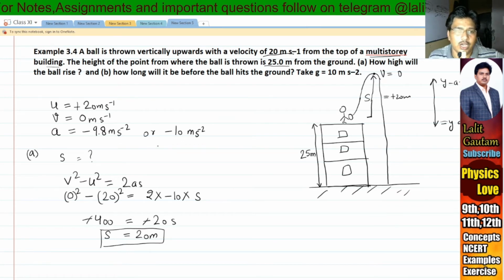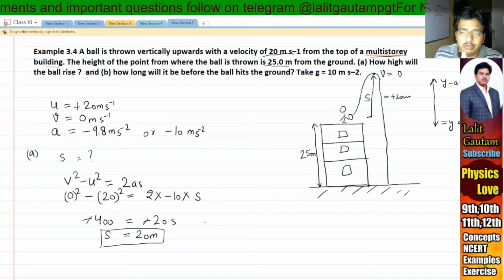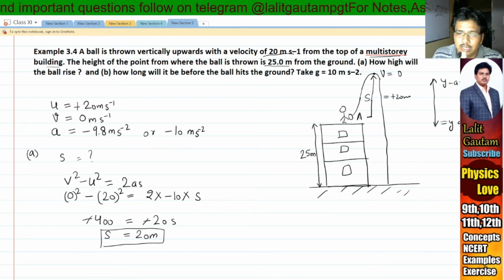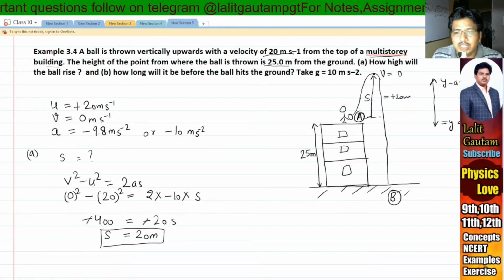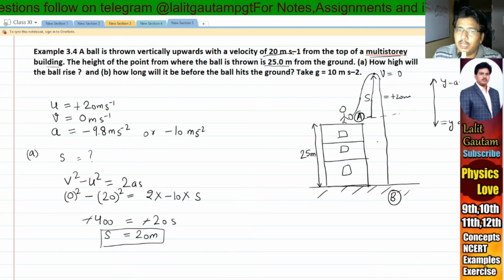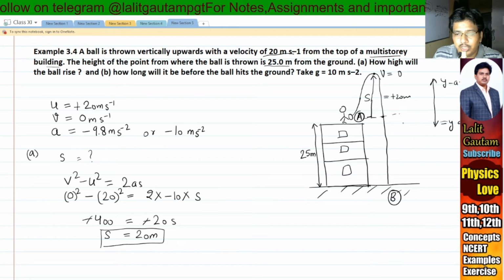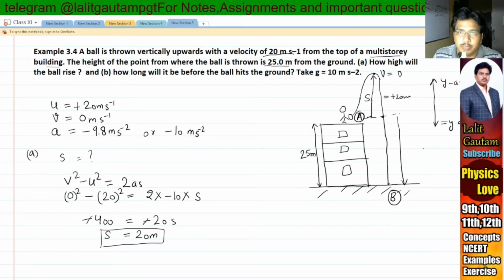Now in the second part, how long will it be before the ball hits the ground? How much time will the ball take to hit the ground? So what is the initial position? This A is the initial position and B is the final position. Now what is the displacement? What is the shortest path between the initial point and final point with specific direction? Now this is point A and this is point B. So this is the displacement. This is the net displacement.